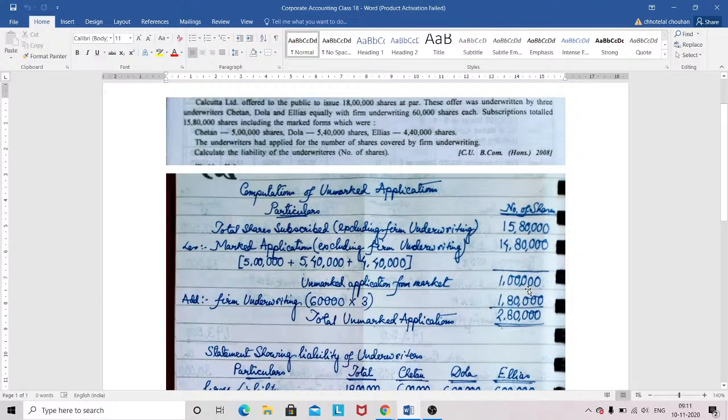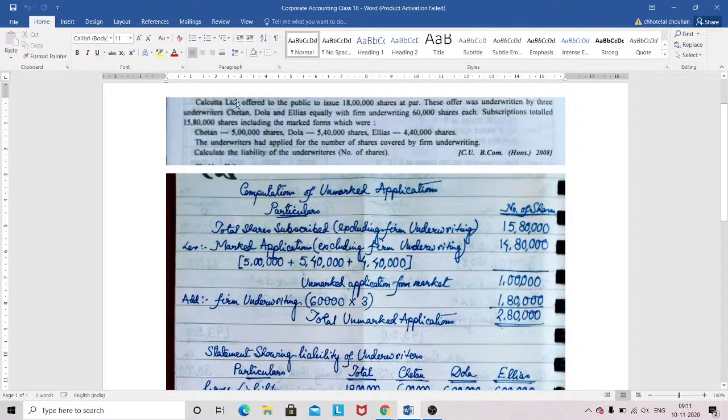Okay, this is your 1 lakh, and you need to add the firm underwriting, as you have considered that particular firm underwriting as your unmarked application. So you need to add the firm underwriting, that is 60,000 shares into 3, it is 1,80,000, so your total unmarked application came as 2,80,000.